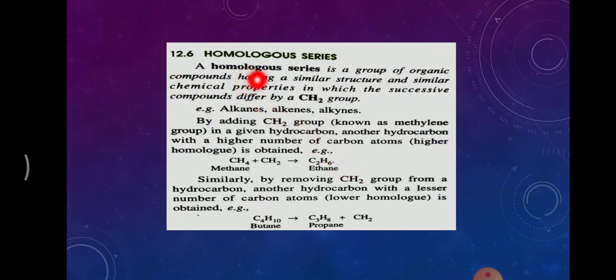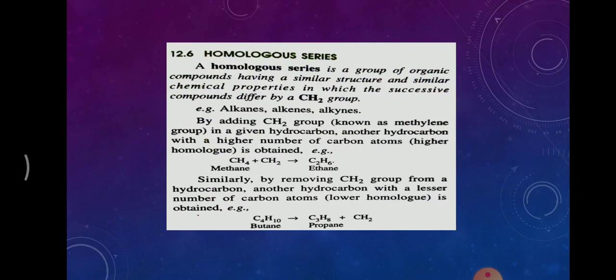Now let's see what a homologous series is. A homologous series is a group of organic compounds having similar structure and similar chemical properties, in which the successive compounds differ by a CH2 group. The definition states that the organic compounds have similar structure as well as chemical properties, and the members of that family differ by a CH2 group.